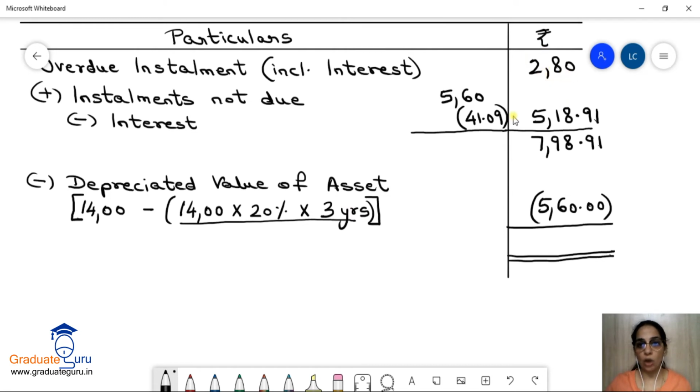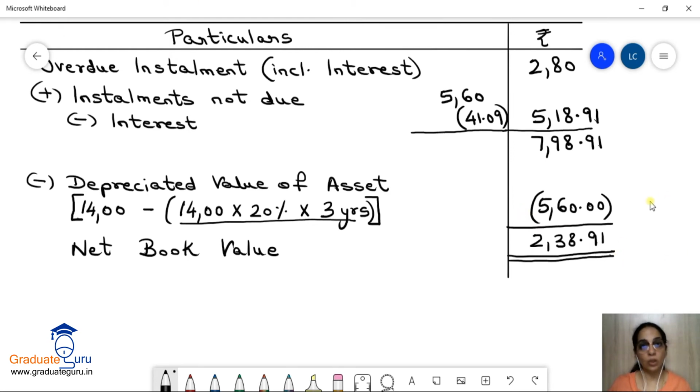जो 280 और 518.91 का हमने total लिया है, उसमें से ये subtract कर देंगे. So let's subtract that and we get 238.91, and that is our net book value. Okay, so हमने net book value calculate कर दिया for hire purchase asset. That is what was asked to us in the second part of the question.